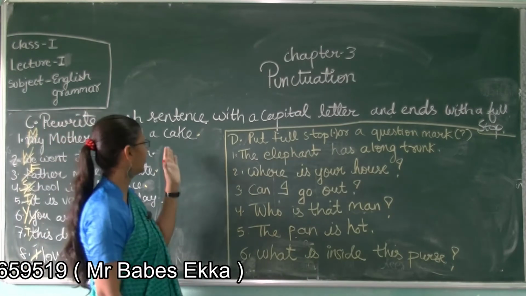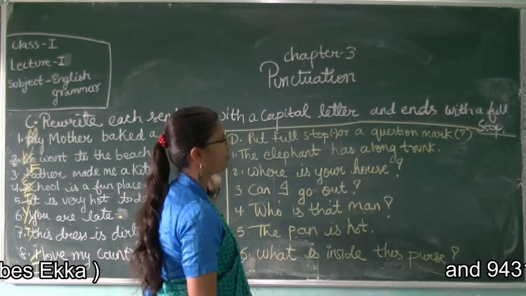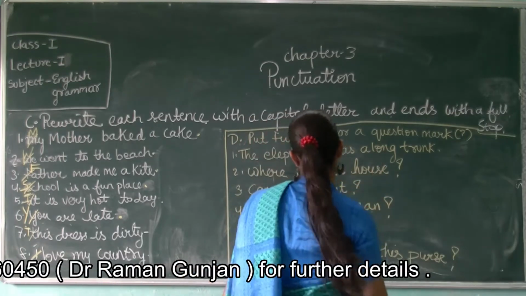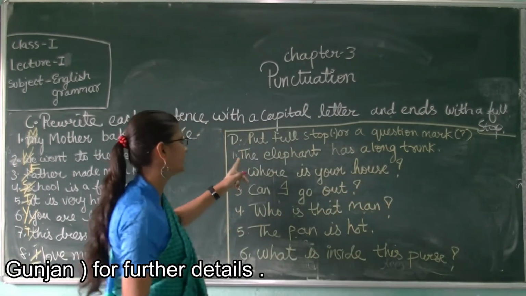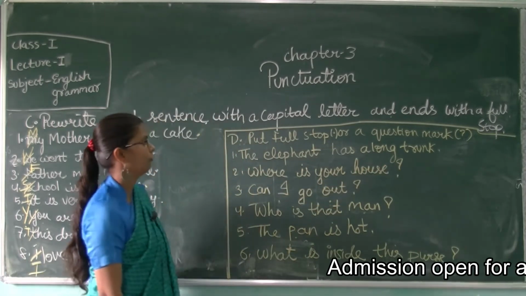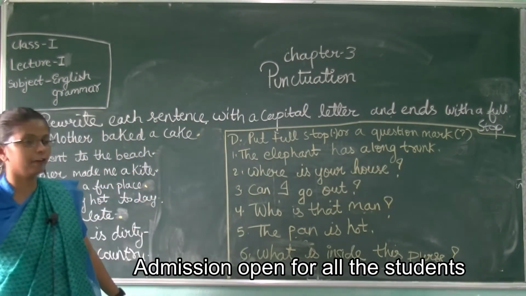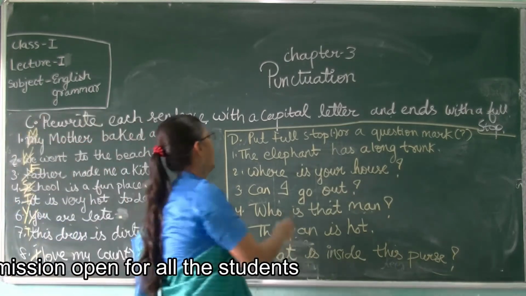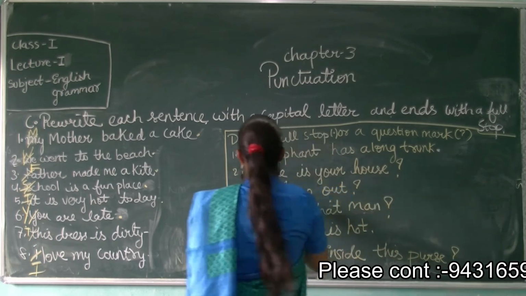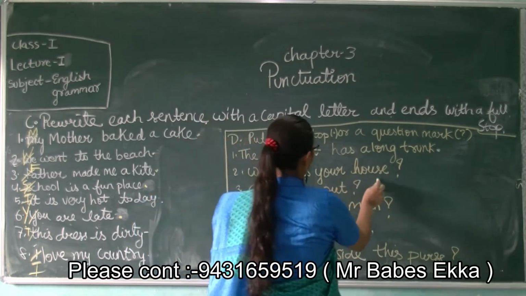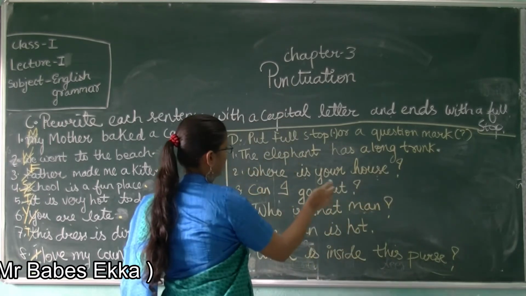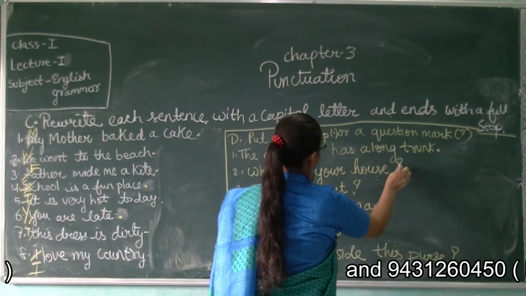Okay children, after completing question C, just come to question D. Put a full stop or a question mark. See the sentence, the elephant has a long trunk. So where will we put the full stop? After completing this sentence, we will put a full stop. Where is your house? When a question is asked, you will write a question mark.